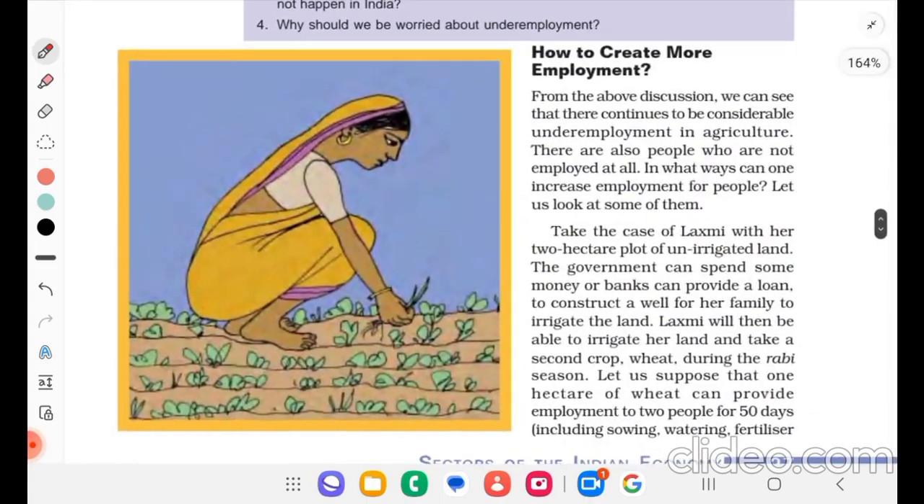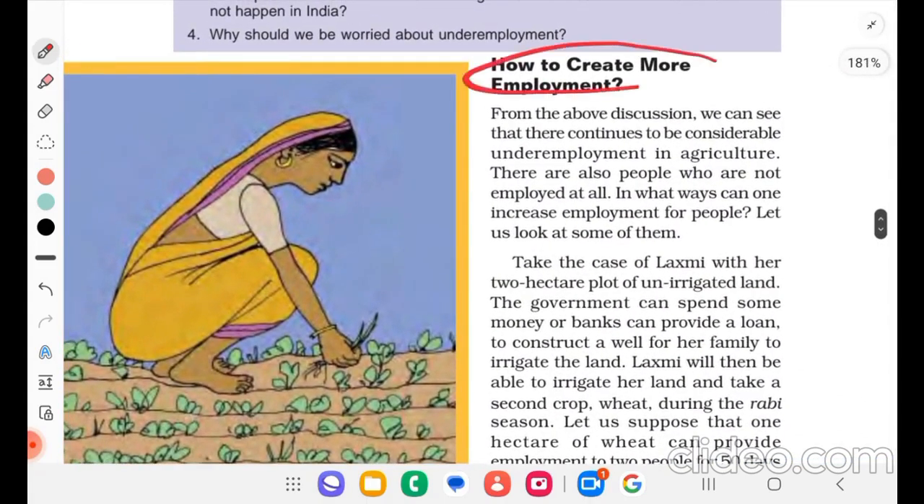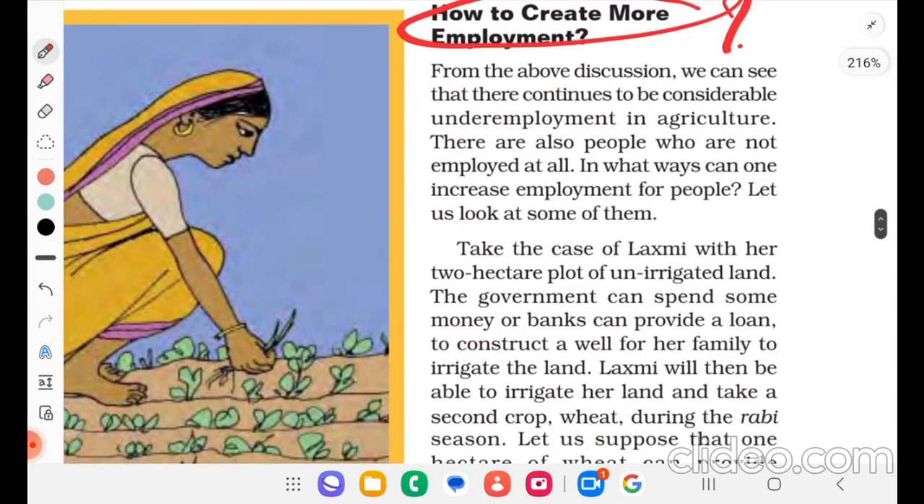How to create more employment? This is important now. We have discussed unemployment, underemployment, no employment. So how to create employment? From the above discussion, we can see that there continues to be considerable underemployment in agriculture. There are also people who are not employed at all. In what ways can we increase the employment for people? Let us look at some of them.